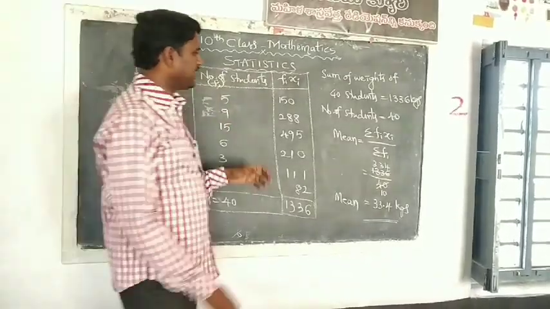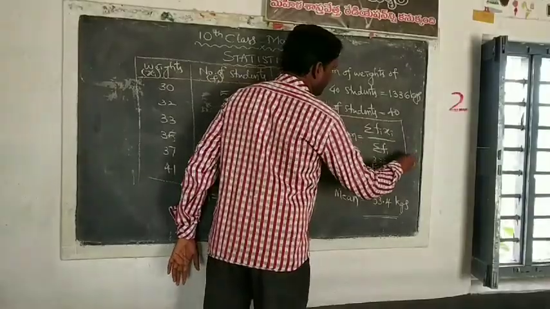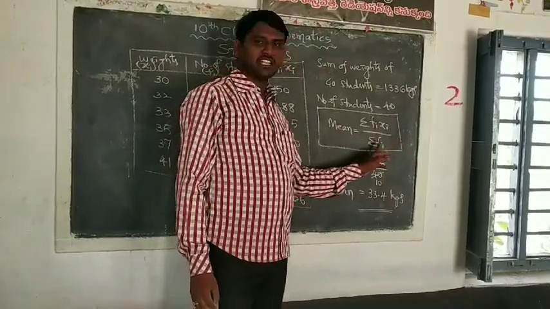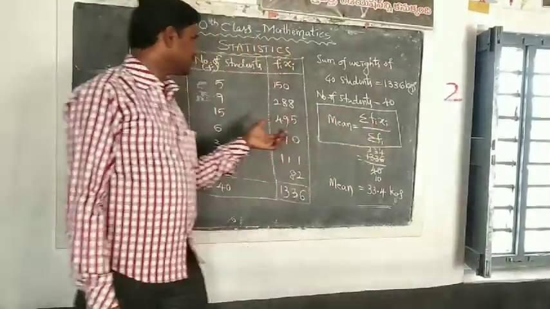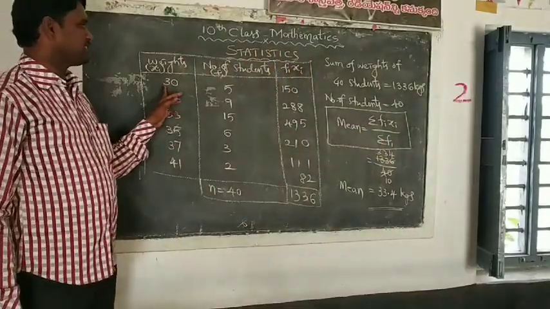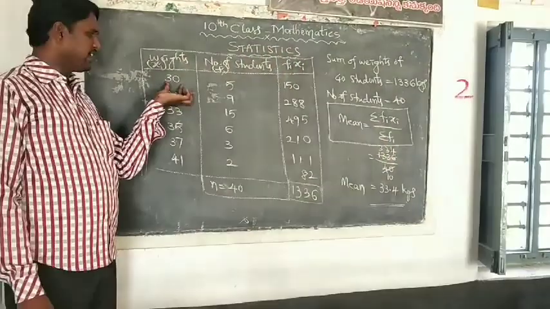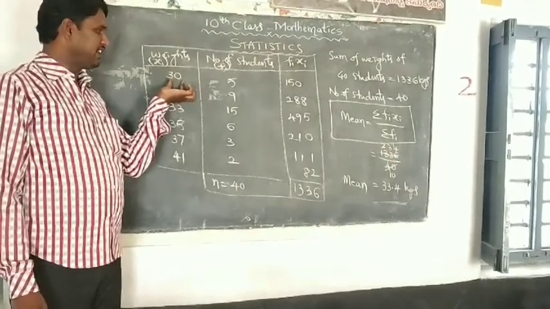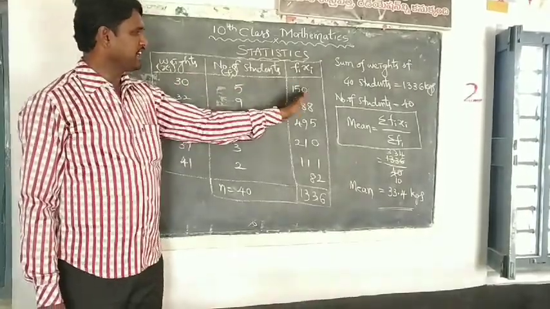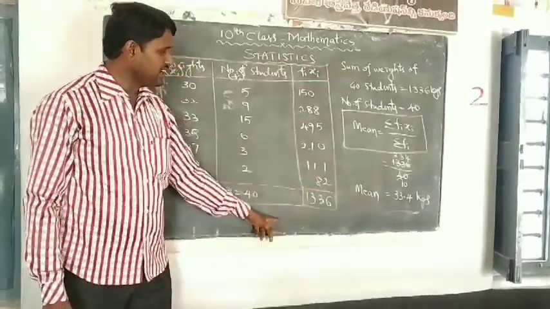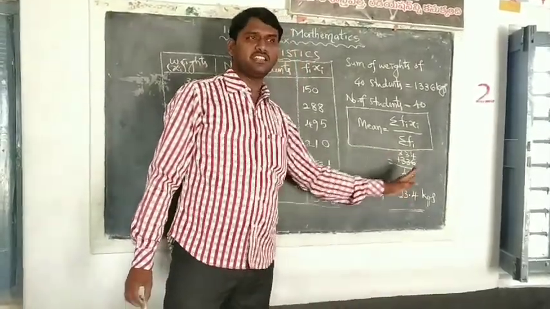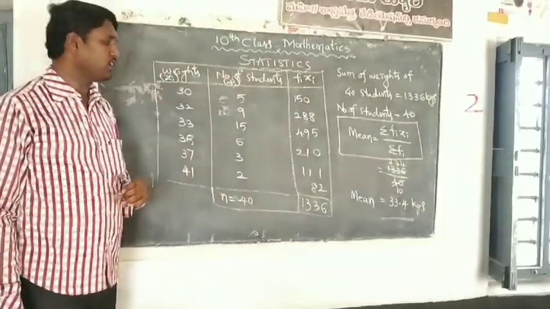What is the formula here? The mean of grouped data formula is summation fi xi by summation fi, where f denotes the number of students in the class and x denotes the class marks, here the weights. The first class weight is 30. How many students are there? 5. This is f, this is x. By multiplying we get fx. By adding all this we get the sum of the weights of all the students, divided by total students. We get the mean of the 40 students, that is 33.4 kgs.